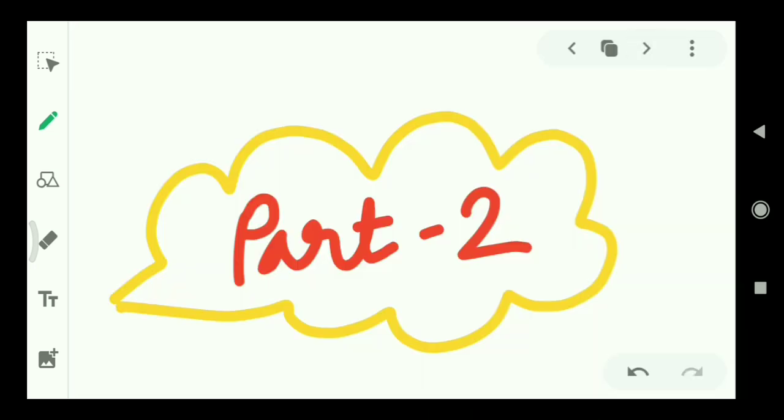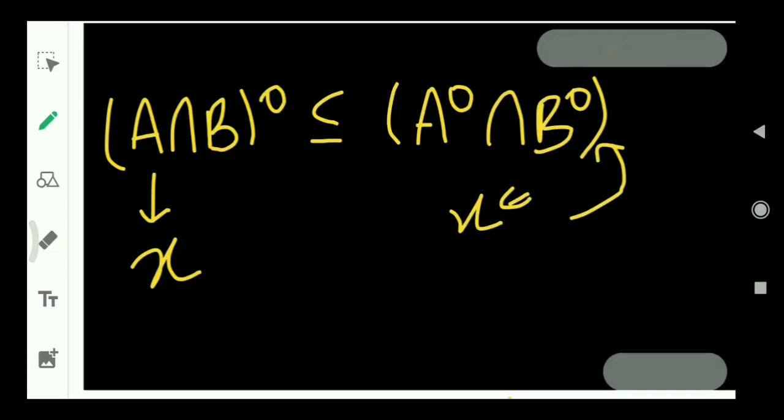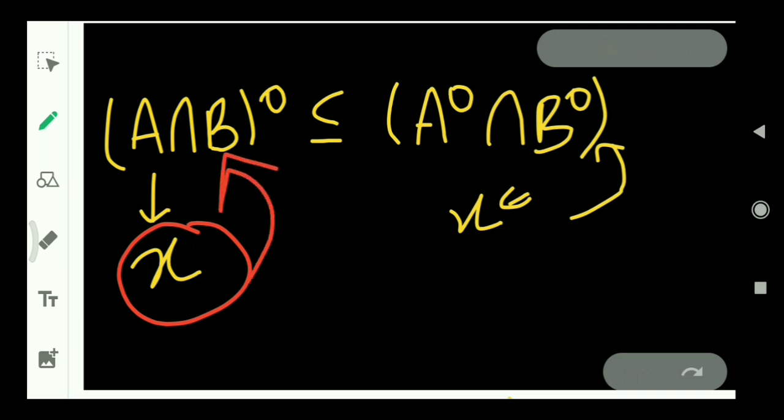Let us come to the other part, in which we will show that interior of A intersection B is contained in interior of A intersection interior of B, and this will help us prove our full theorem. Let us pick a point from interior of A intersection B. We pick X from this set, and we will show that this X belongs to interior of A intersection interior of B.